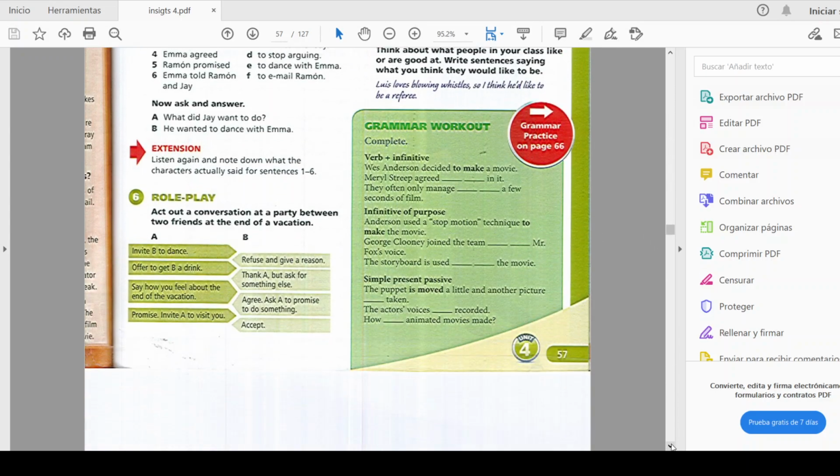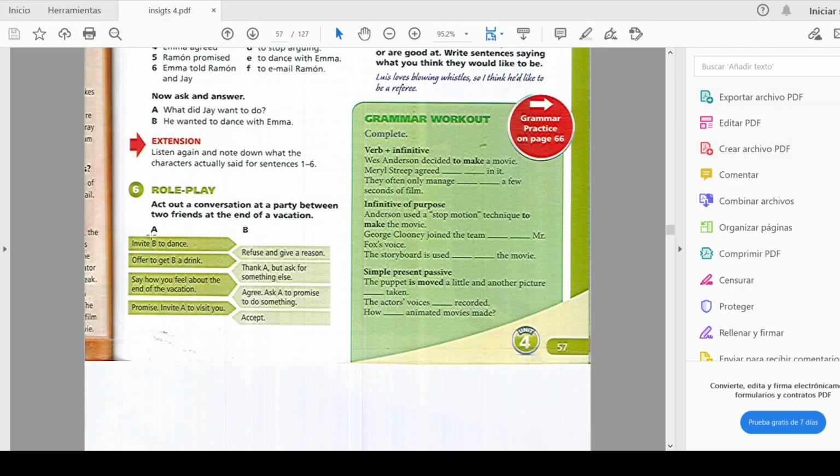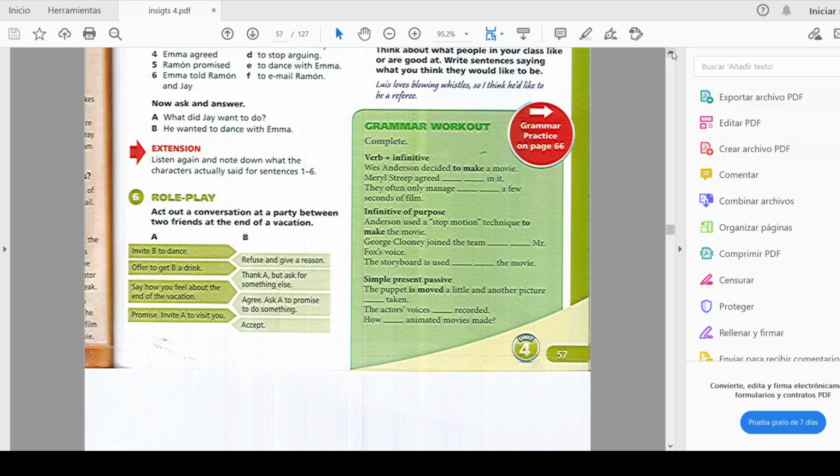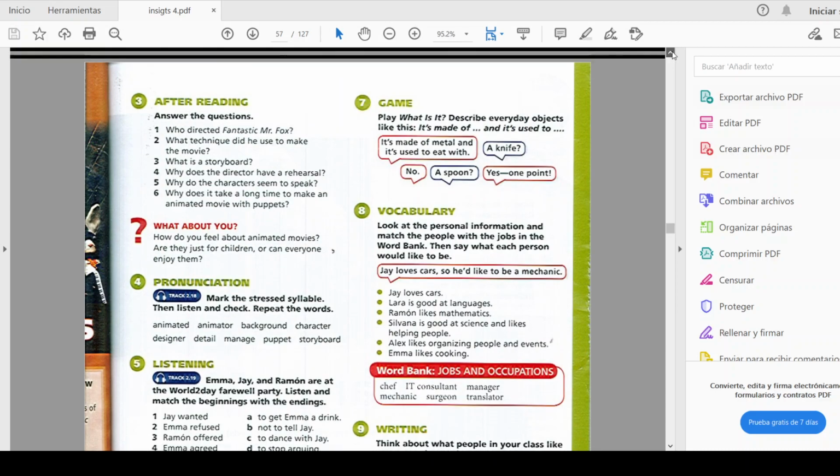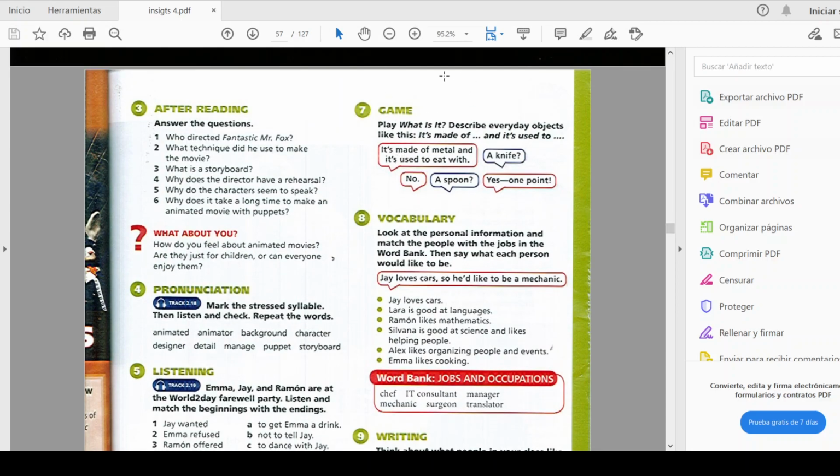Then we have exercise 6. This is a role play. Act out a conversation at a party between two friends, at the end of a vacation. So you are not going to do this part because we are going to do it in class next Saturday. So we're going to practice a little bit, but if you want, you can see a little bit how they are going to invite someone, and how they are going to refuse or accept the invitation basically.